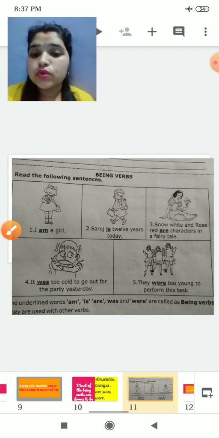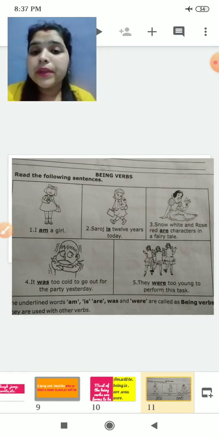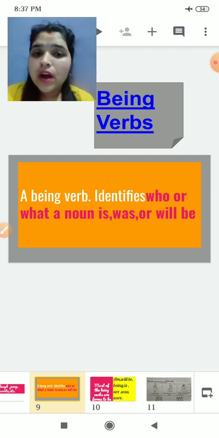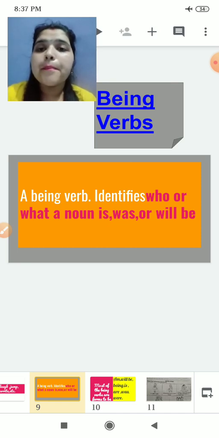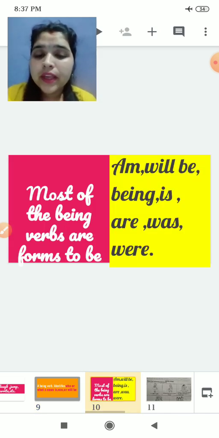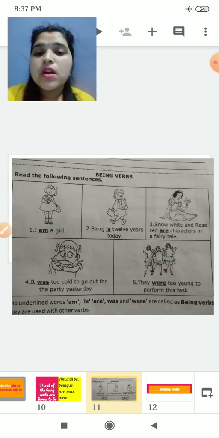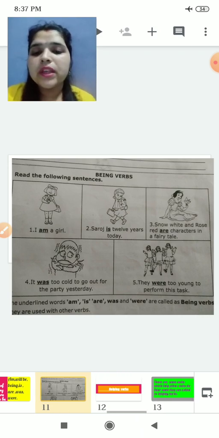So have you understood? Again I am repeating, being verbs identify who or what a noun is. It means what we are talking about, who we are talking about, the name of the person. So with the help of being verbs it is described. Being verbs are is, was, were, being, will be. I hope you all have understood the being verbs.